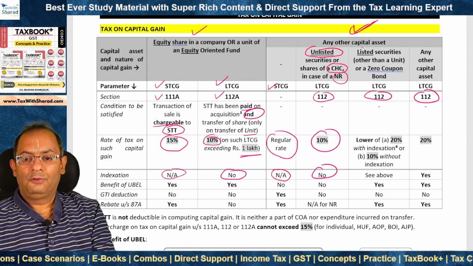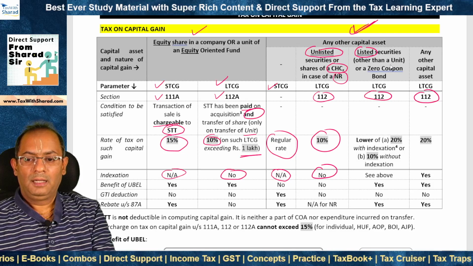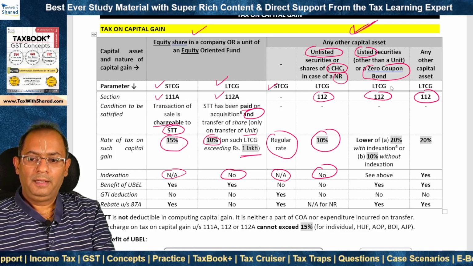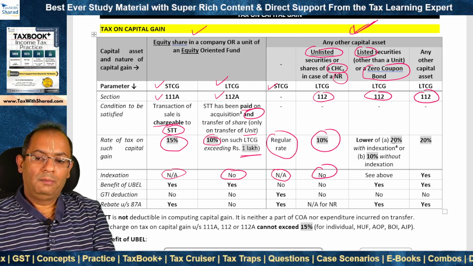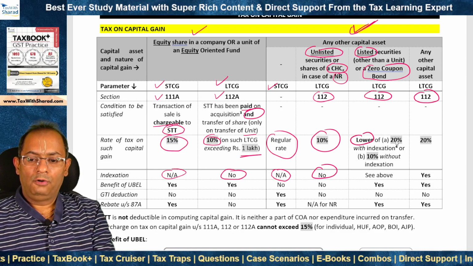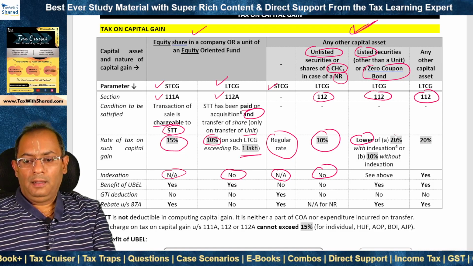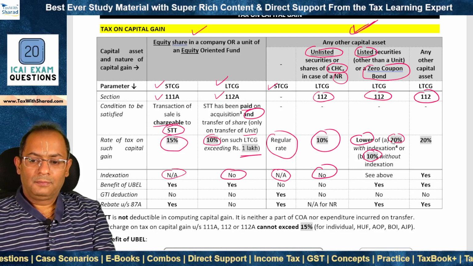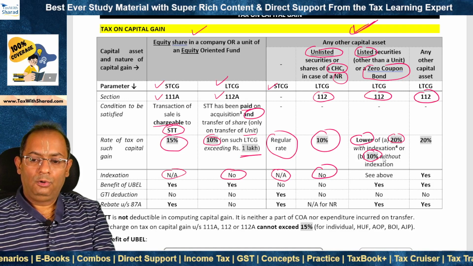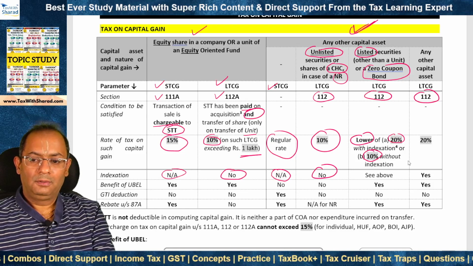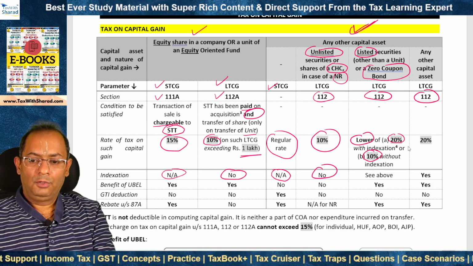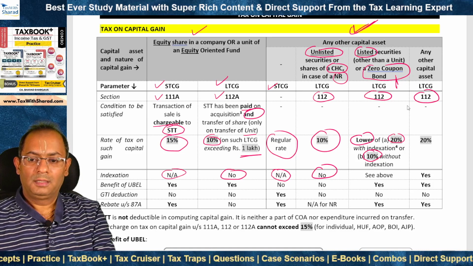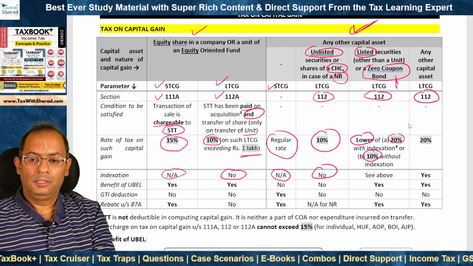Second category is of listed securities, but other than a unit or a zero coupon bond. In that case, how do we compute capital gain? It is the lower of A or B: 20% with indexation or 10% without indexation. So we find out the lower of A or B, and that is the tax on capital gain under section 112. As far as a zero coupon bond is concerned, indexation is not applicable on a zero coupon bond.